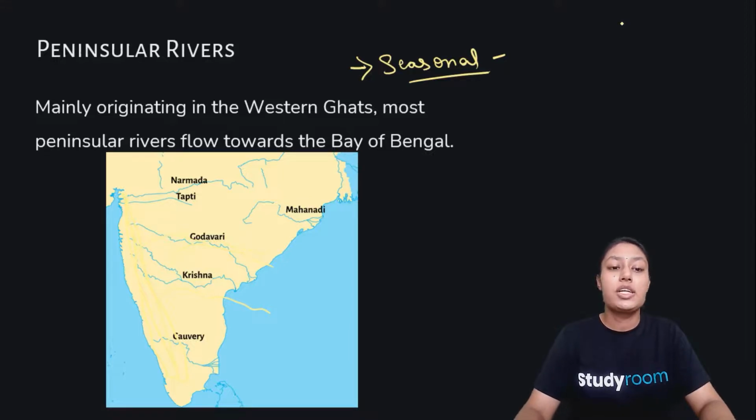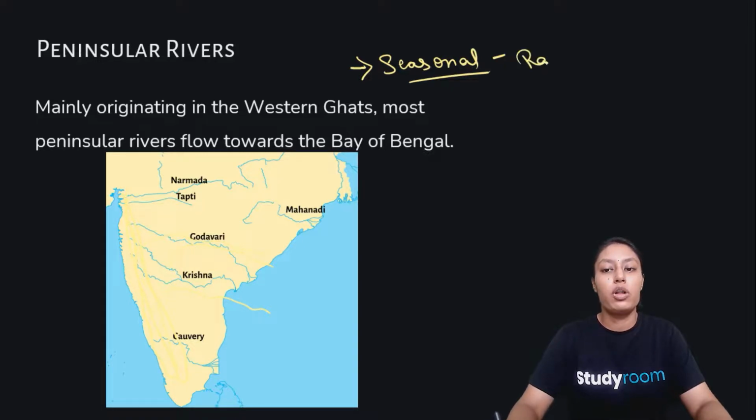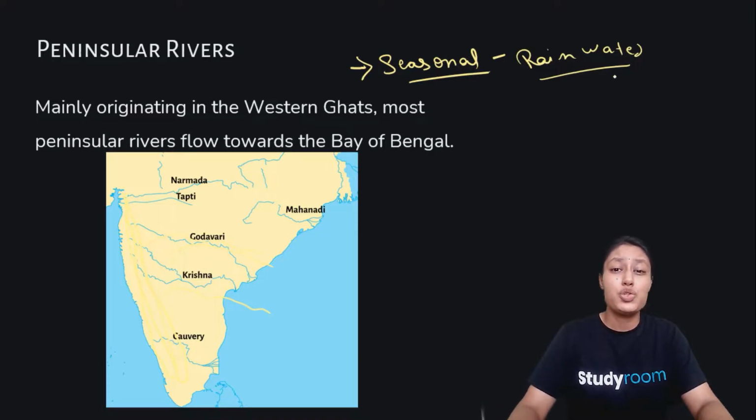So, Peninsular rivers are seasonal because their source of water depends upon rainfall, which is very uncertain sometimes. All the big rivers in the Western Ghats have rainfall as their source of water. So this was about Peninsular rivers.